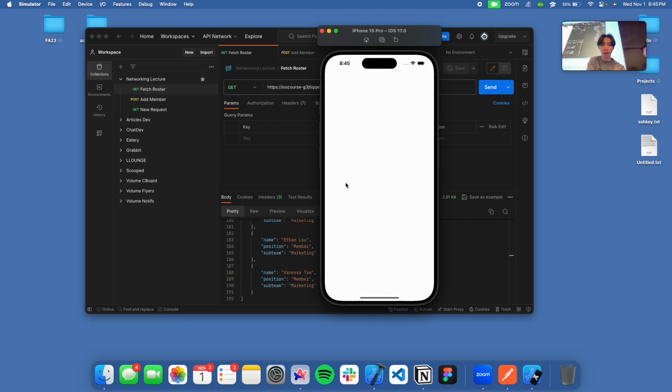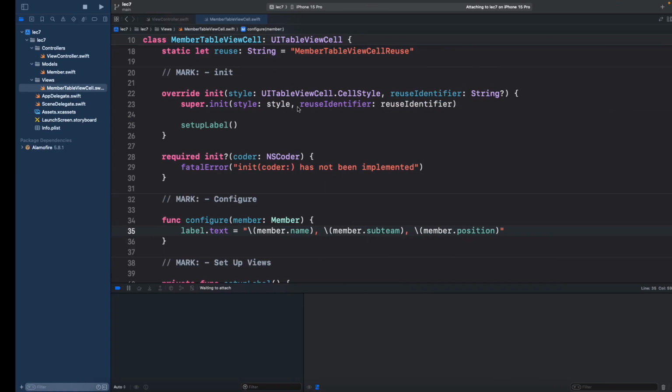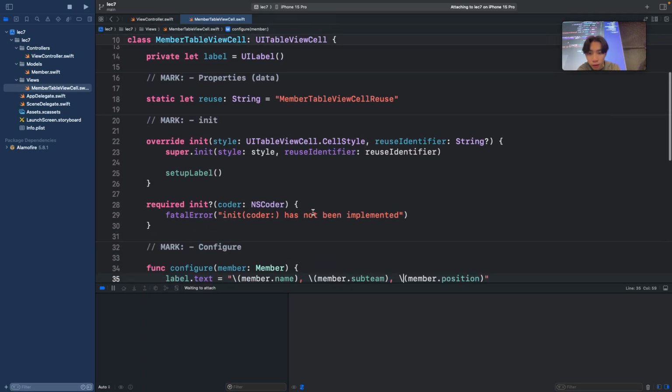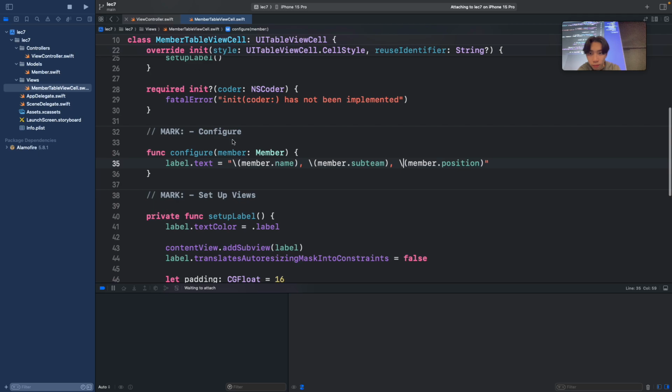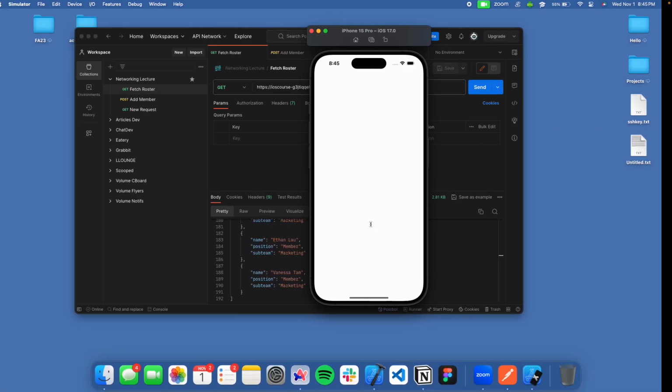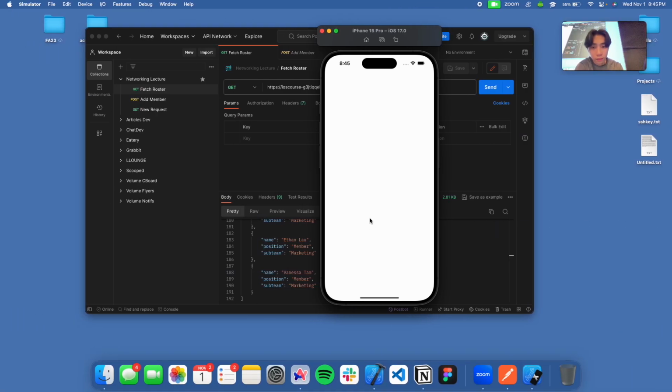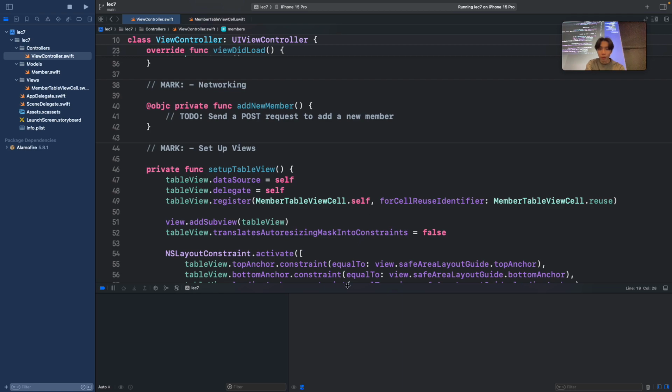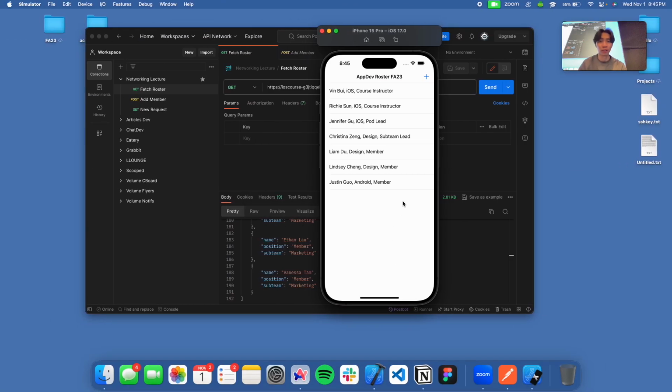It should be loading any second now. Come on. Okay, my app doesn't want to load. Oh, okay, now it's loading. So basically it's just a table view in which each cell contains the name, the subteam, and the position. All of this is hard-coded dummy data.